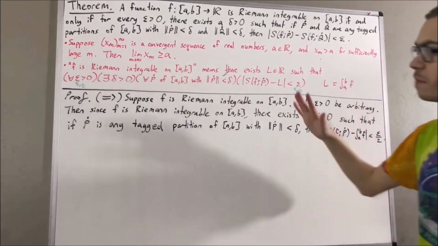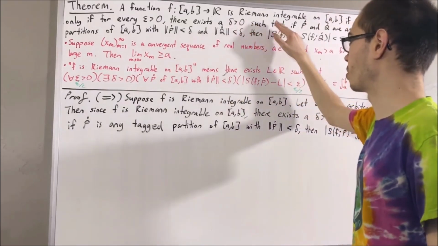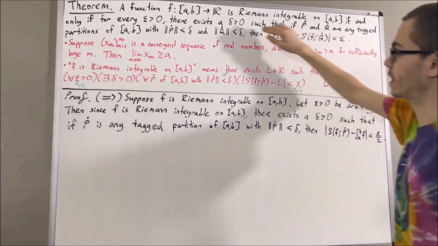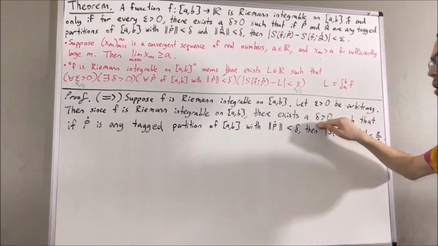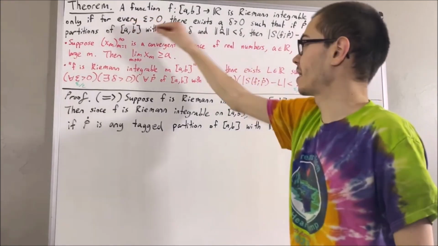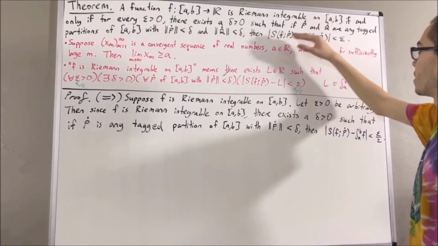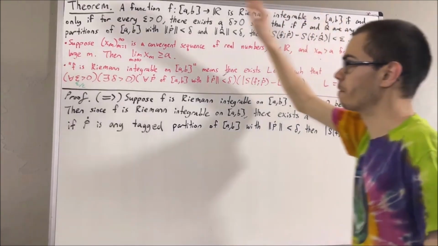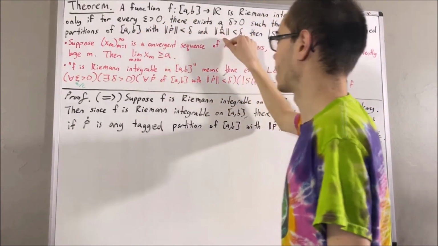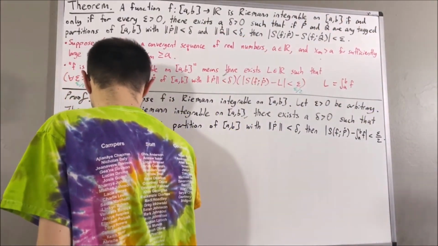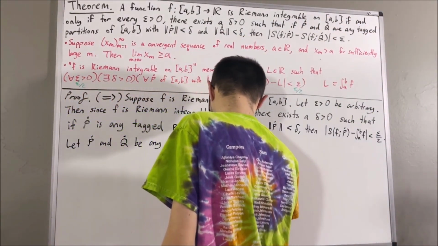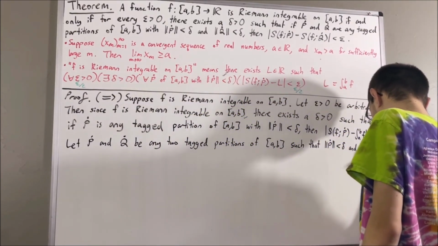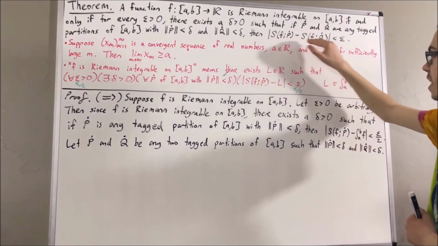Now remember, we have been trying to find a delta greater than 0 such that this is true. And the claim is if we take delta to be the delta that we have in our proof, then that statement will be true. So to prove this statement, let's give ourselves two arbitrary tagged partitions, P and Q of [a, b], whose norms are both less than delta. And from here, we can show that this inequality is true.